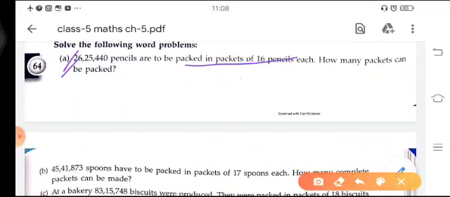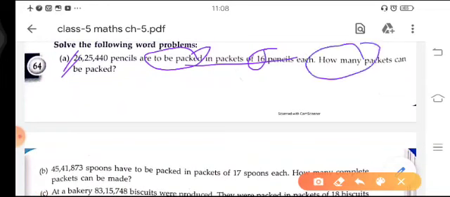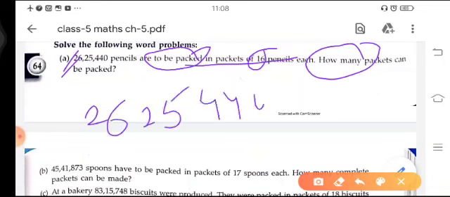It means that in one packet you have to put 16 pencils. They are asking how many packets can be packed. So to find the total number of packets, you have to divide 26,25,440 by 16, and whatever quotient you get will be your answer.